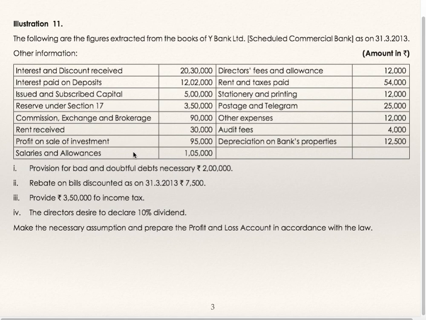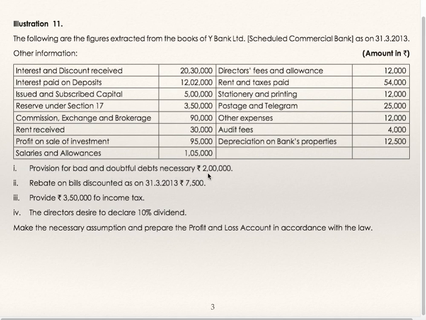Schedule number 16, directors fees and allowances. Schedule number 16, rent and taxes paid. Schedule number 16, stationery and printing. 16, postage and telegram. 16, other expenses. 16, audit fees. 16, depreciation on bank's properties is schedule number 16.